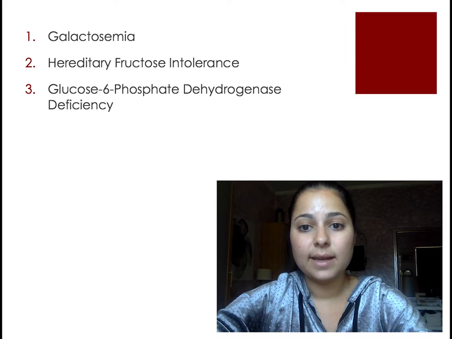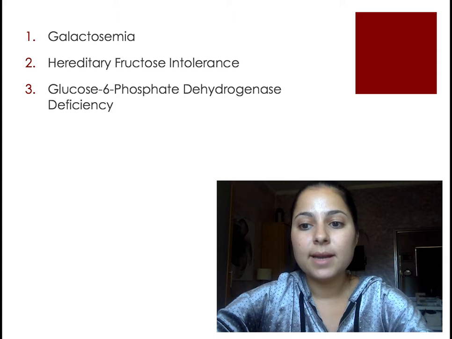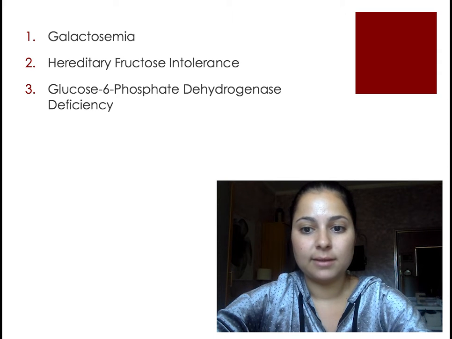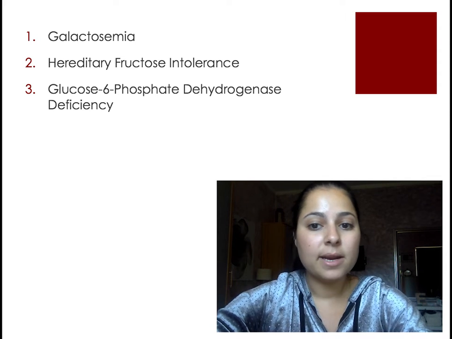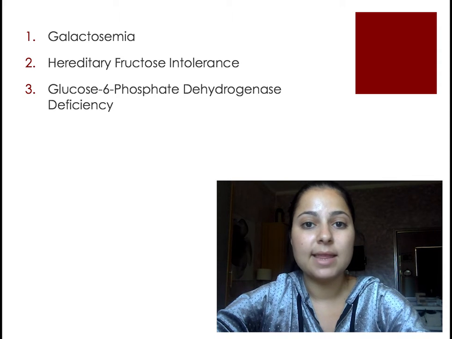In the case of hereditary fructose intolerance, there is a deficiency in aldolase B. So the result is an accumulation of fructose 1-phosphate. The baby would not have hereditary fructose intolerance because in its case it states that hypoglycemia is present in the fasted state, but in hereditary fructose intolerance, hypoglycemia is actually present in the fed state.